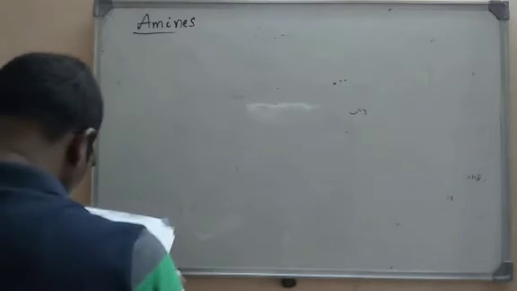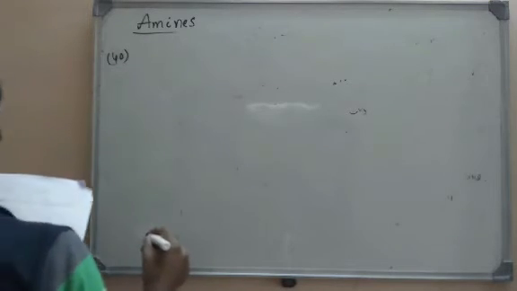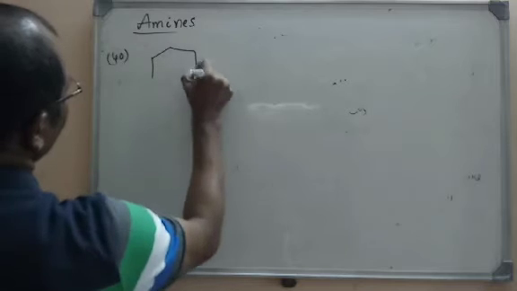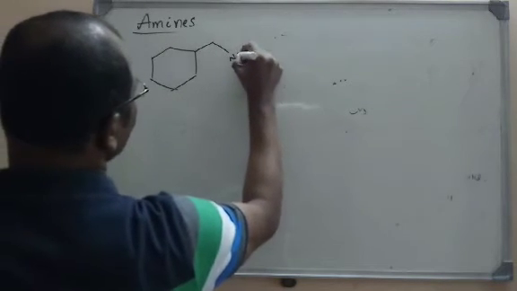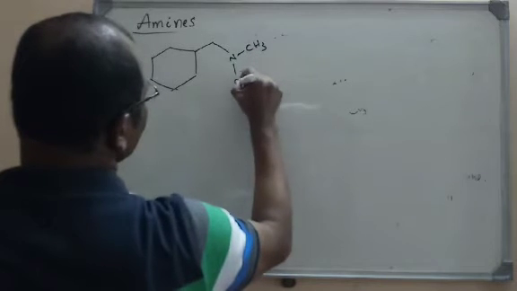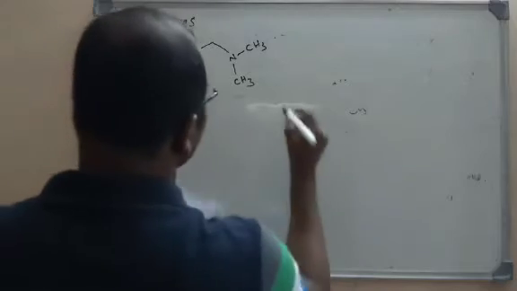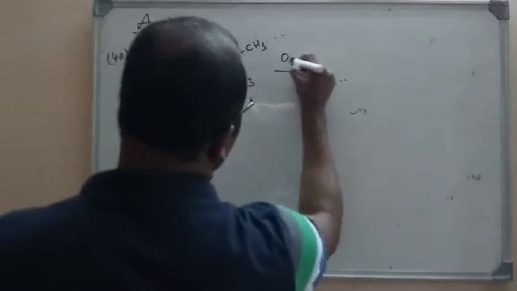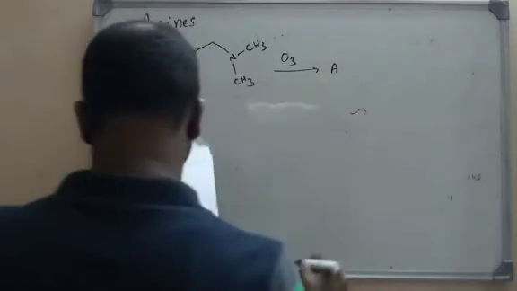Next, question number 40. Here a tertiary amine is given. N is the functional group; it is a tertiary amine. What they have done is treated it with O3, so some product A is formed.